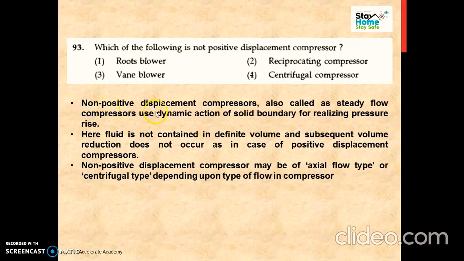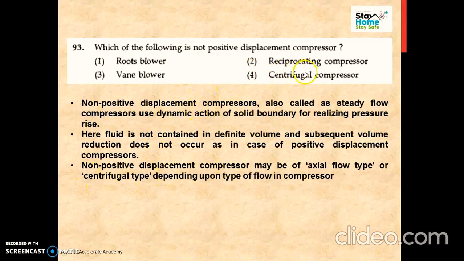Briefly, non-positive displacement compressors, also called steady flow compressors, use a dynamic action of a solid boundary for realizing pressure rise. So they are using dynamic action to increase the pressure. Here the fluid is not contained in a definite volume and subsequent volume reduction does not occur, as in the case of positive displacement compressors. The non-positive displacement compressors are axial flow and centrifugal type.